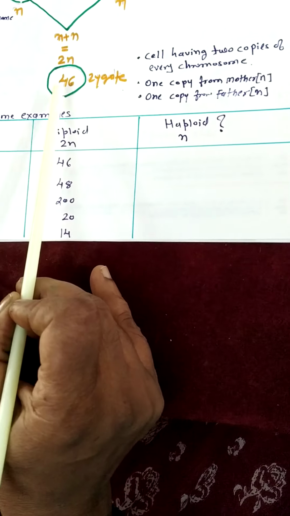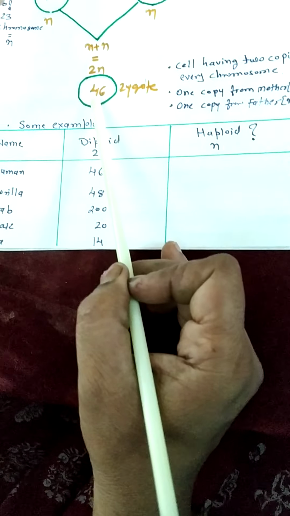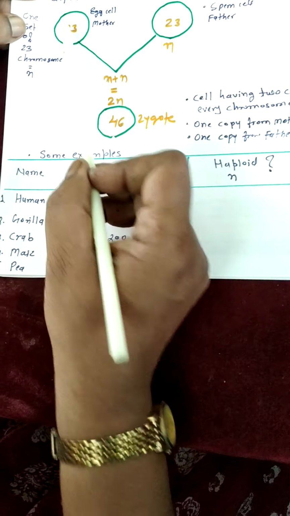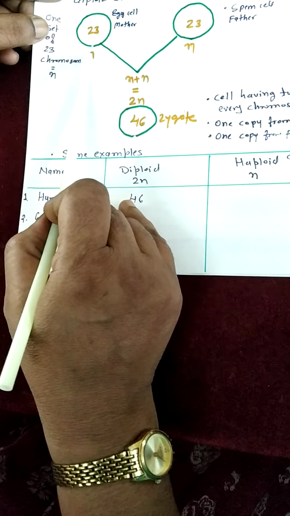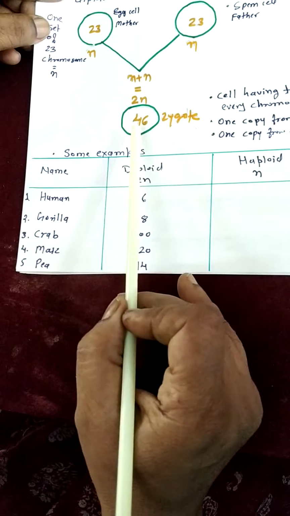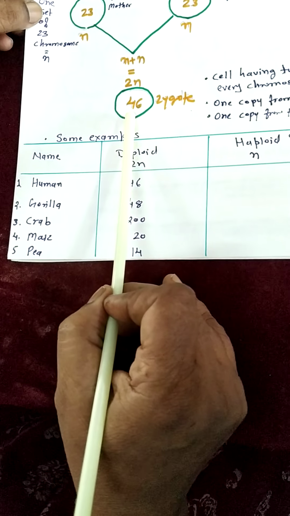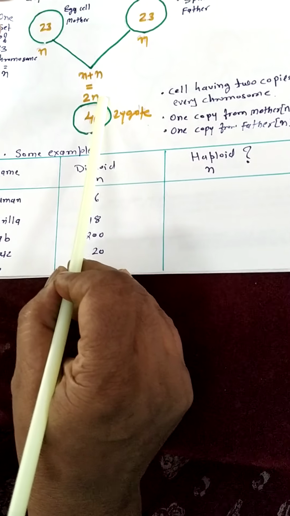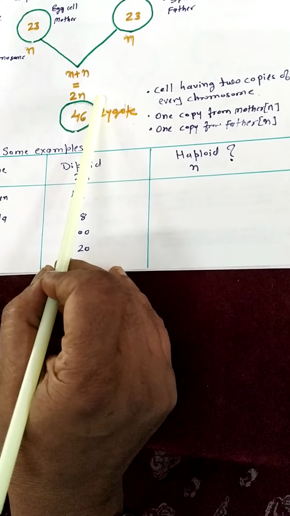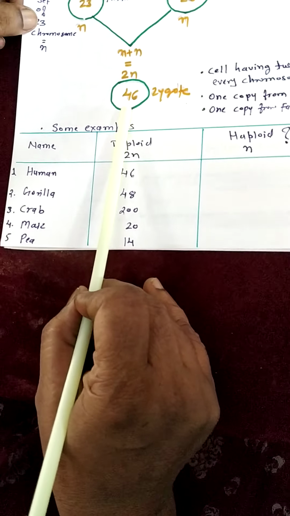See here, the number of chromosomes is double of 23: 23 from the mother cell and 23 from the father cell, n plus n. Now this newly formed cell, which is called a zygote, is diploid and represented by 2n. n means 23 chromosomes. 2n means double of 23, that is 46 chromosomes.